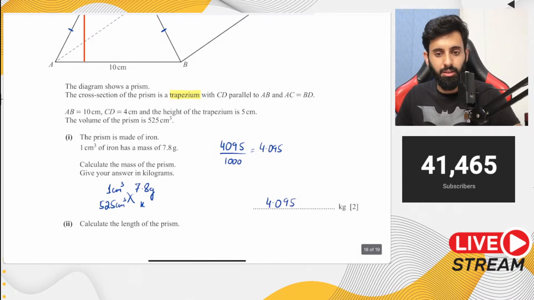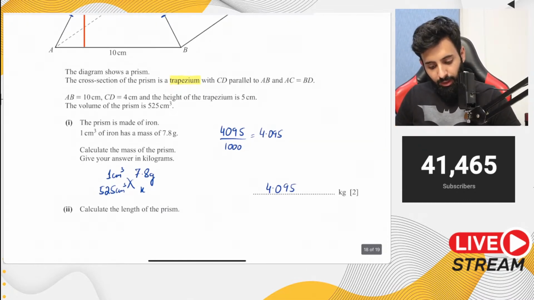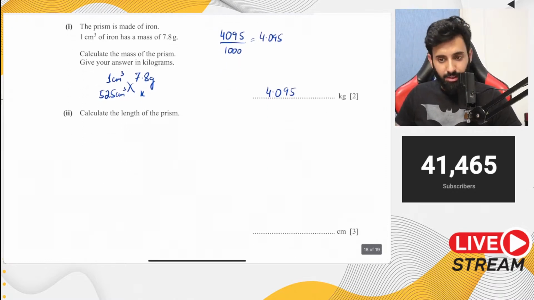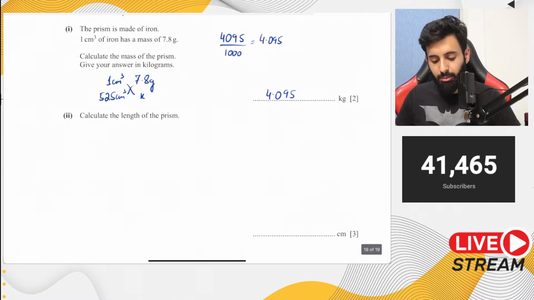4.095 kg is the final answer. Okay. Calculate the length of the prism. Okay, and this is a 3-mark question. A 3-mark question means there's a decent amount of working that's required.